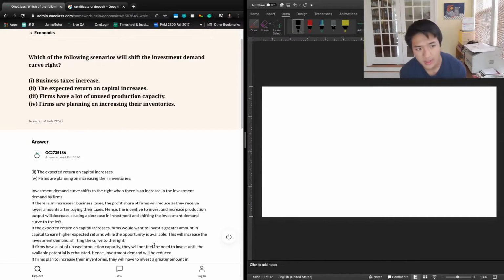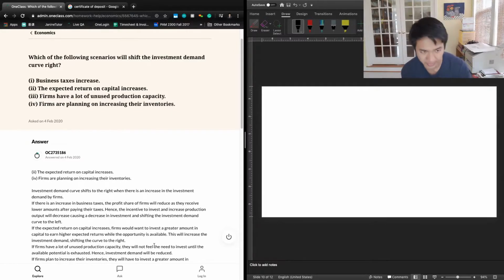1 says business taxes increase, and so that's not going to shift the investment demand curve to the right. It will most likely shift the investment demand curve to the left. Business taxes increasing means there's going to be a greater strain on businesses. More of the business's revenue is going to be paid to the government, which means they're going to have less availability to invest funds, right? And so 1 is not going to be the right answer here.